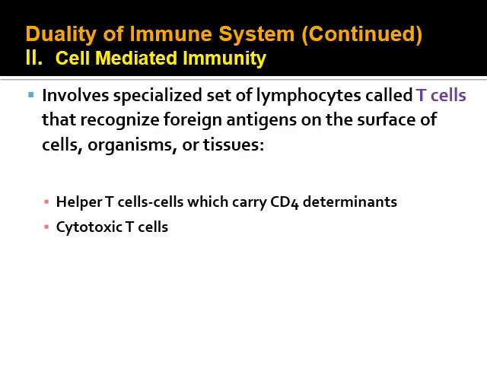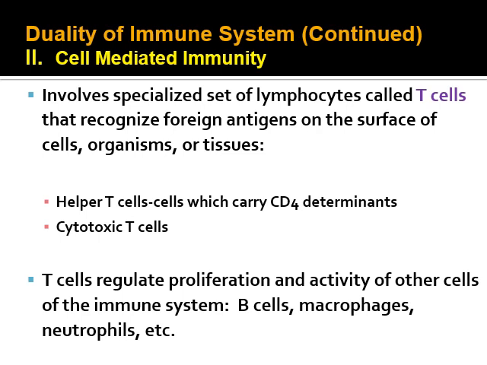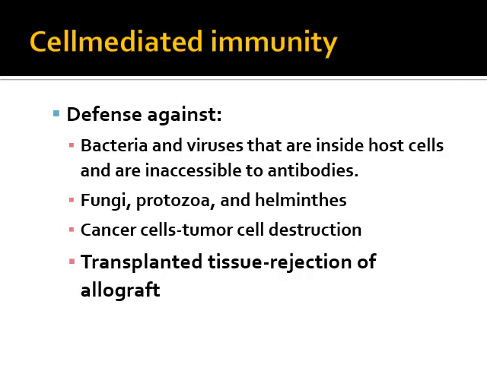Usually, this type of cell will recognize the antigens which are present on the surface of cells, organisms or tissues, whereas the other one recognizes those present in the fluids or humors. So examples for cell-mediated immunity are helper T cells, which carry the CD4 determinants, and cytotoxic T cells. These T cells regulate proliferation and activity of other cells of the immune system, B cells, macrophages, neutrophils, etc.